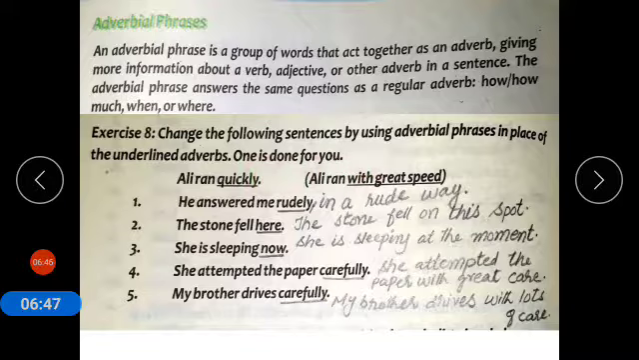One is done for you. Ali ran quickly. Quickly is adverb. Ali ran with great speed. So we have to use adverbial phrase for adverb in a sentence. So Ali ran quickly. Quickly is adverb, and we have to use adverbial phrase for adverb. So the adverbial phrase is, what is phrase? A collection of words which acts as an adverb in a sentence.